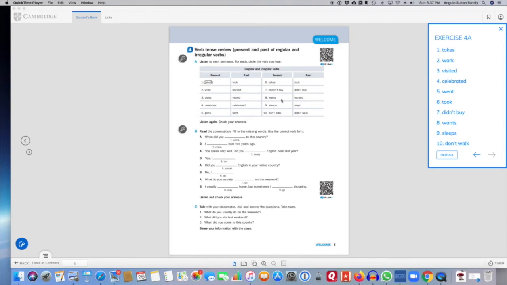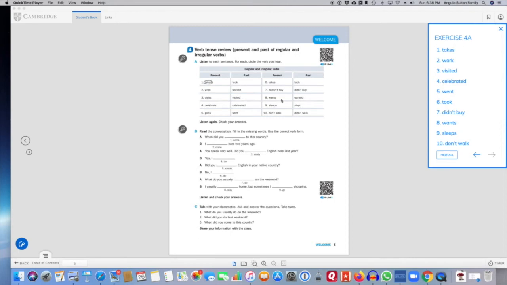So for number 8, we have, "He wants to go to the mall on Saturday." So we know that this isn't the past because Saturday hasn't happened yet. And also, he's talking about something he wants to do right now. He wants to go to the mall. So it doesn't matter exactly when, he just wants to go to the mall Saturday.